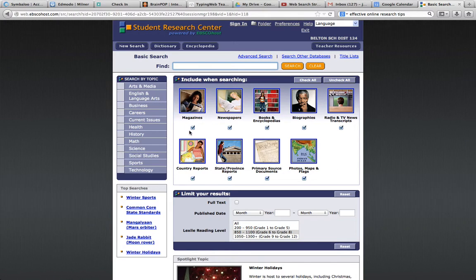Do you want magazines, newspapers, books, and encyclopedia? Let's say because we're searching an ancient character, we probably don't want radio or TVs, but biographies, books, primary source, and photos, yes, we'd like all of that.